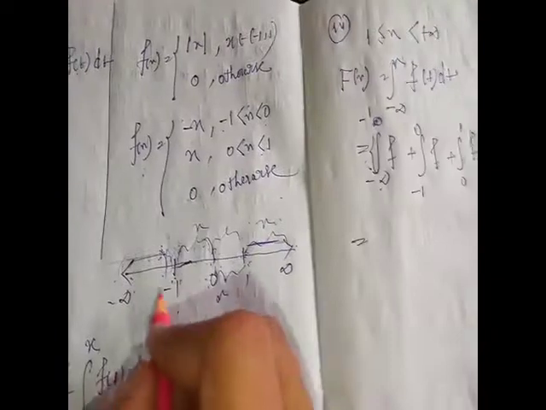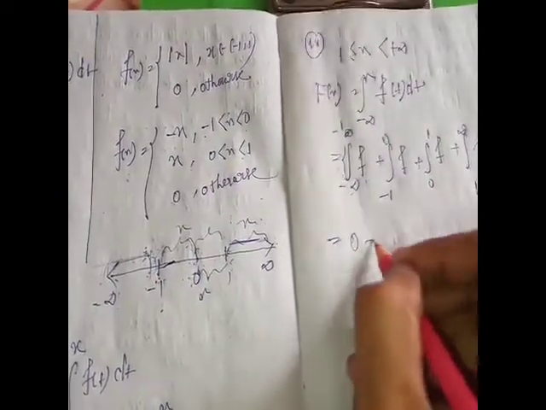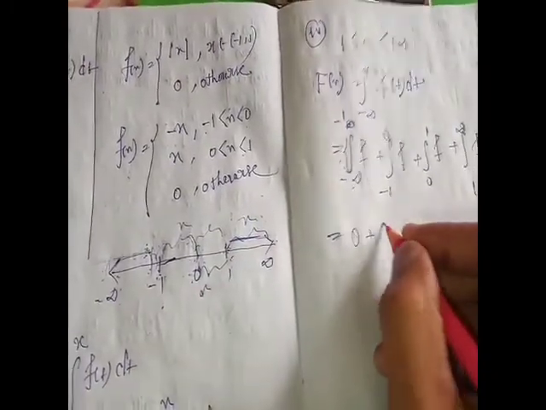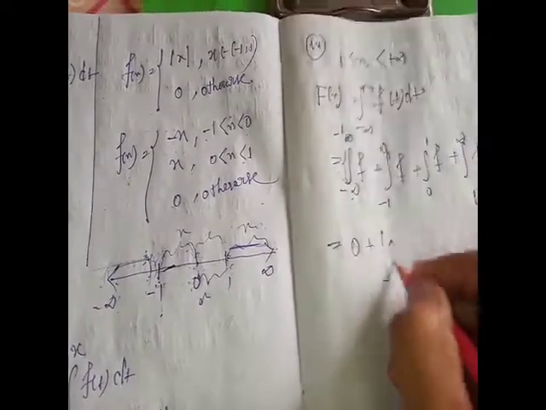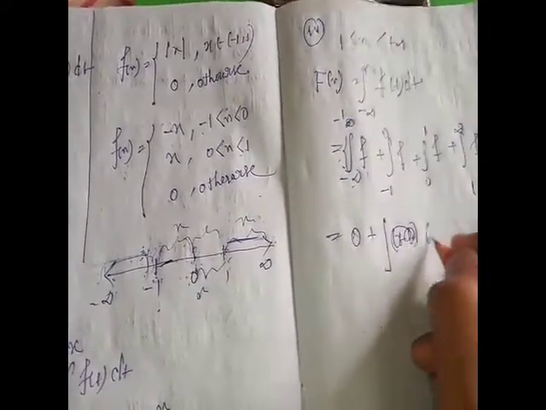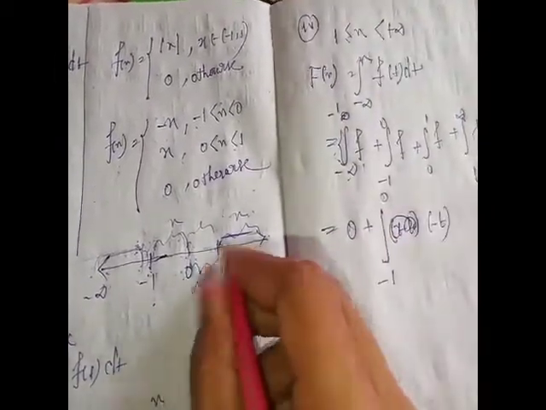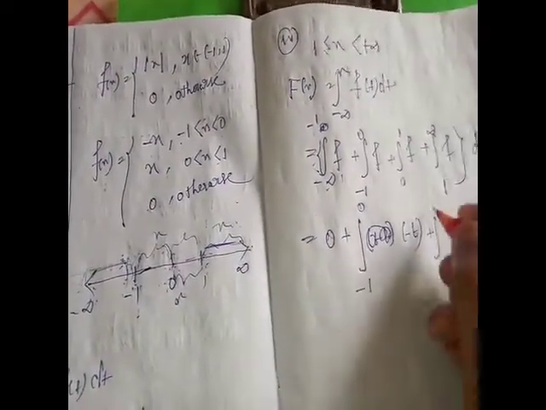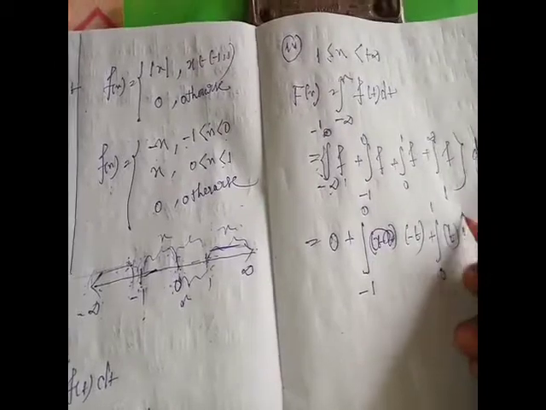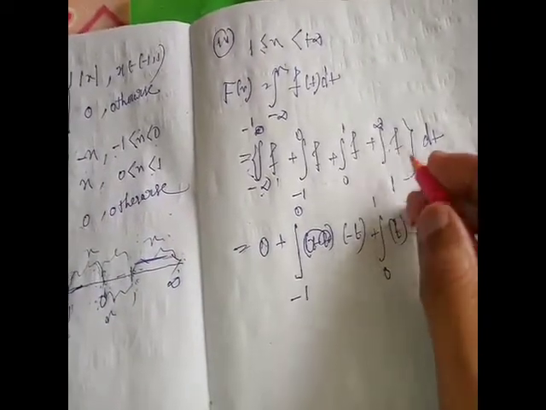From -infinity to -1, f takes value 0, so that part is 0. From -1 to 0, f(t) takes value -t, and from 0 to 1, f takes value t. In the interval 1 to infinity it takes value 0, so that term is cancelled.